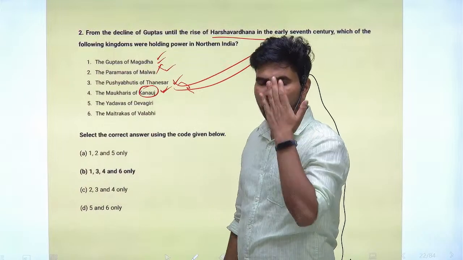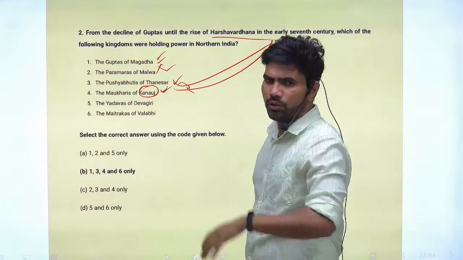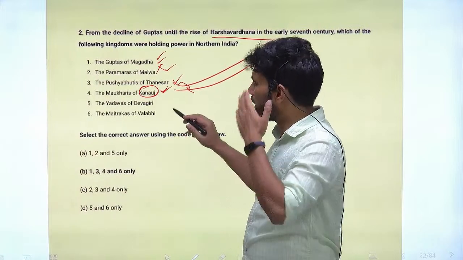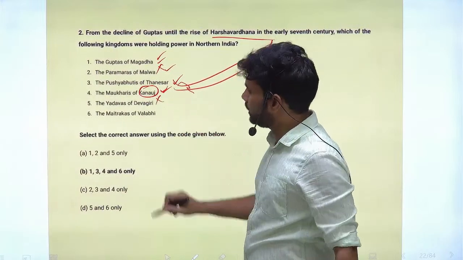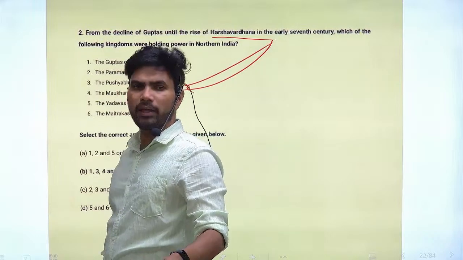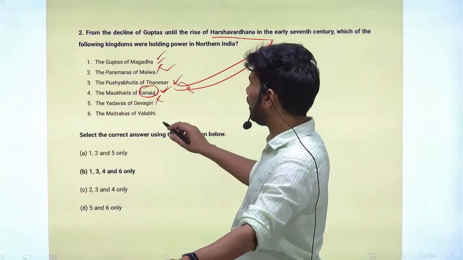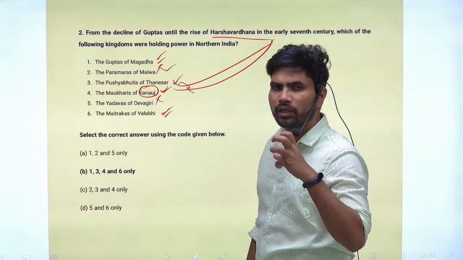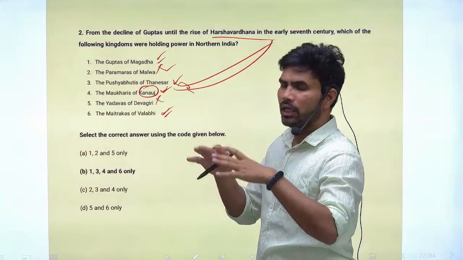At that time the flourishing city was Kanauj only, so there was huge competition for Kanauj. Next is Yadavas of Devagiri. These Yadavas also came relatively later. Maitrakas of Vallabhi: you will also see them competing for a hold in northern India.